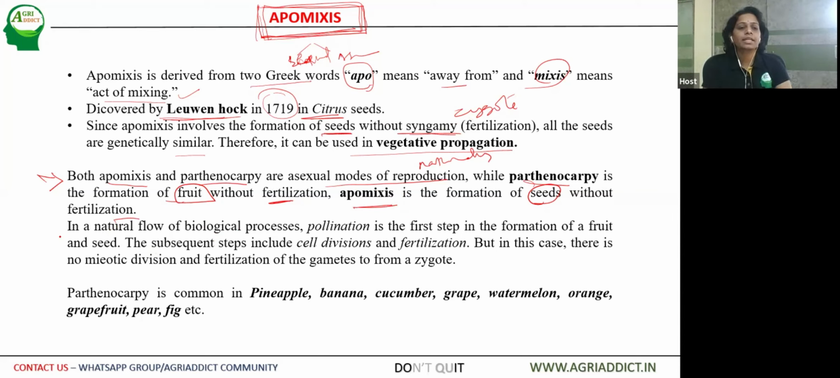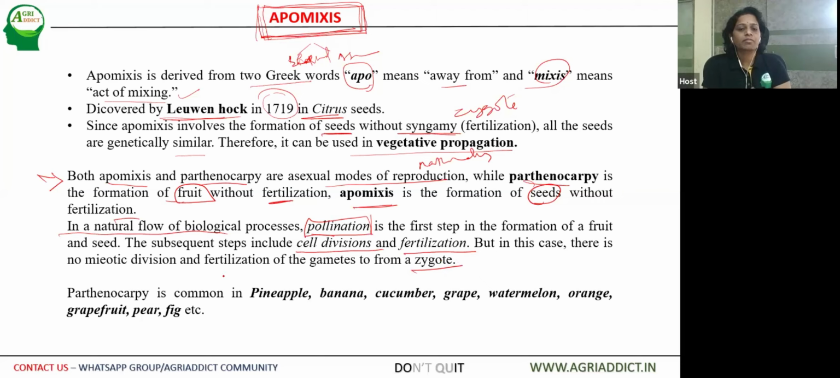fertilization. In the natural flow of biological processes, pollination is the first step. Let us remember, in the first lecture, in the first slide, I have told you how the normal growth cycle of the plant occurs. Pollination is important. This is the first step for the formation of fruit and seed. And upon pollination, fertilization and cell divisions are important steps for the formation of the zygote.